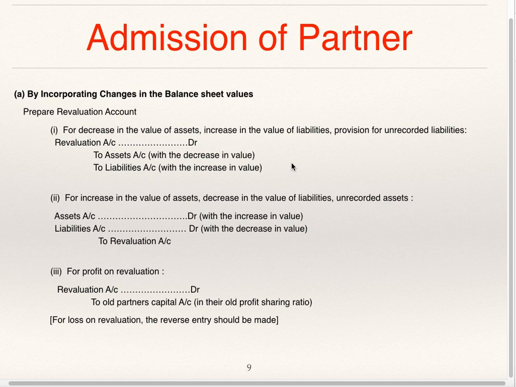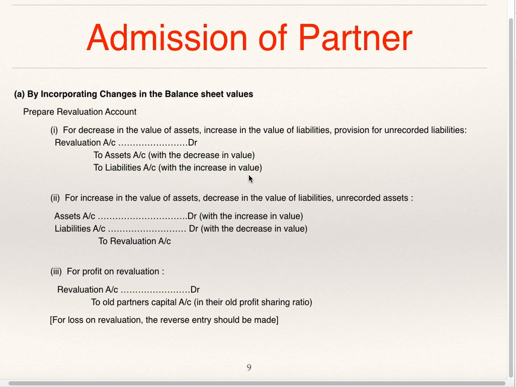Now supposing if asset value is 10,000 and revalued figure is 8,000, that means asset value has gone down by 2,000. Asset has a debit balance. In order to reduce the value, you are supposed to credit asset, and in this case you will debit revaluation account. So revaluation account debit to asset if there is decrease in value.